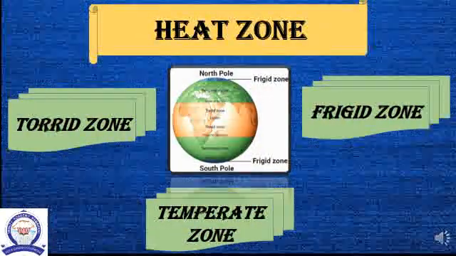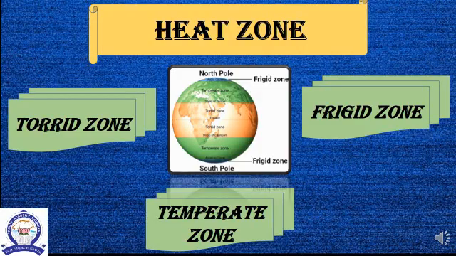Next, we can discuss the heat zones of the earth. Depending on the amount of heat received from the sun, we can divide the earth into three heat zones: the torrid zone, the temperate zone, the frigid zone.